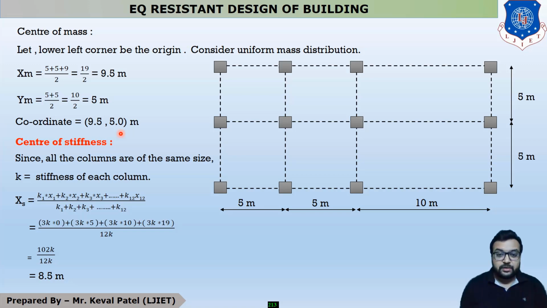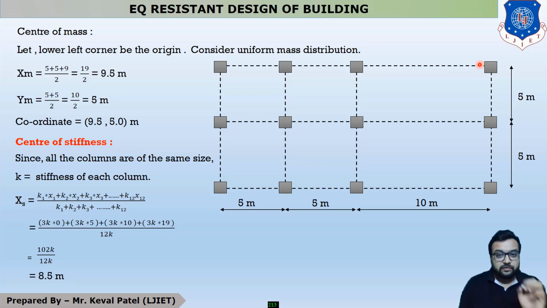Now in this figure you can see that a total of 12 columns are there. This is column number 1, 2, 3, 4, 5, 6, 7, 8, 9, 10, 11 and 12. In the question it is clearly mentioned that all the columns and beams have the same cross-sectional area, meaning the load-carrying capacity of all columns and beams remains the same.